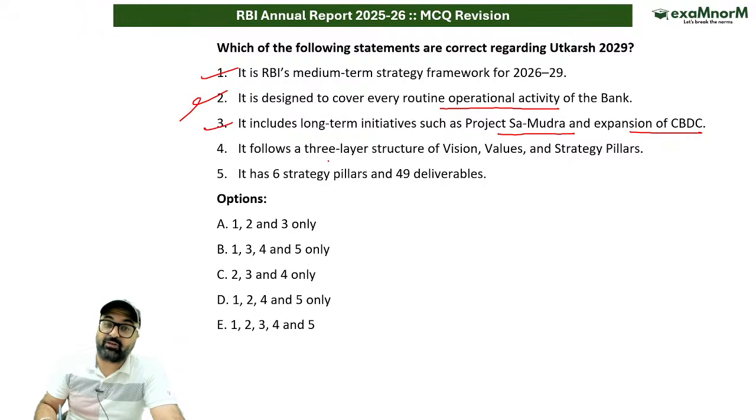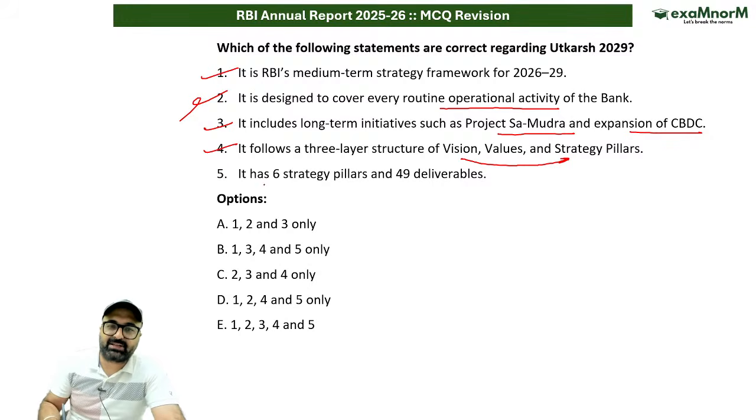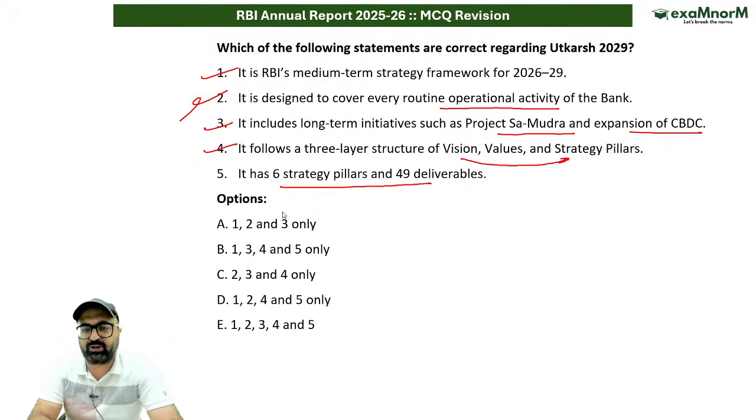It follows a three-layer structure of vision, value, and strategy pillars. This is correct. It has vision, value, and strategy pillars. It's a three-layer structure. This is correct. Statement 5 says it has 6 strategy pillars and 49 deliverables. Yes, sir. If I talk about the strategy pillars, as per the announcement, the strategy pillars are 6. If you want to name them, I can name them.